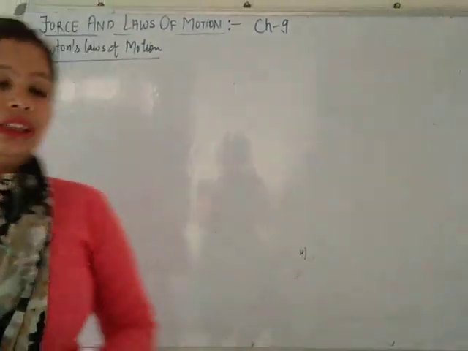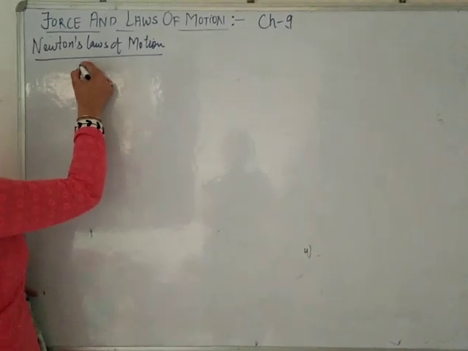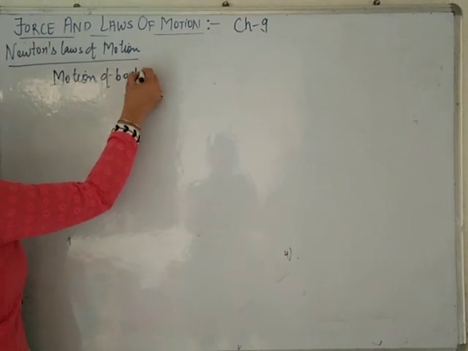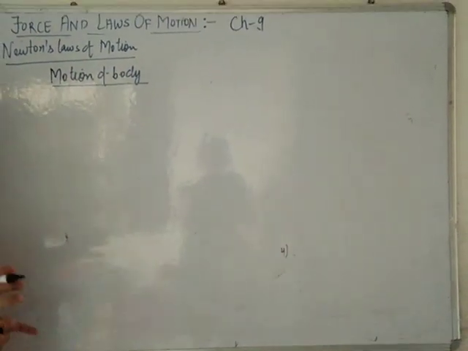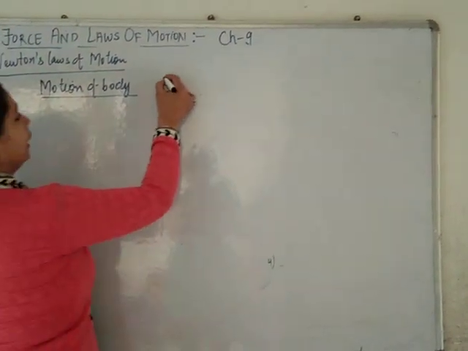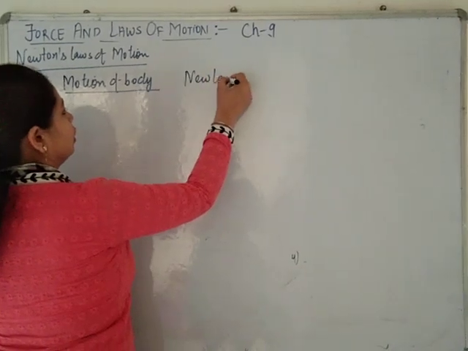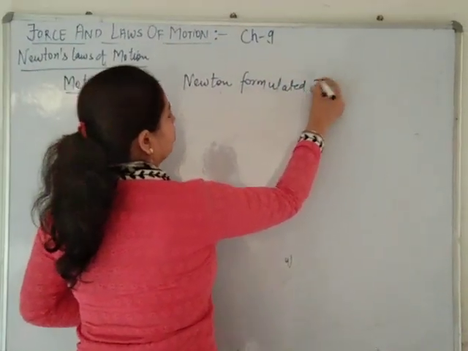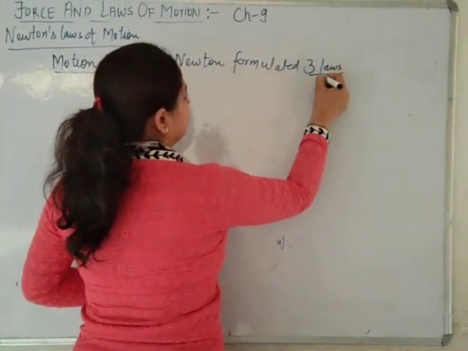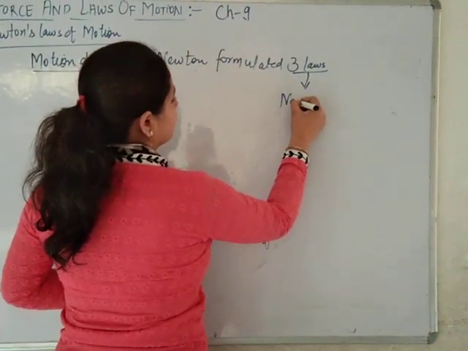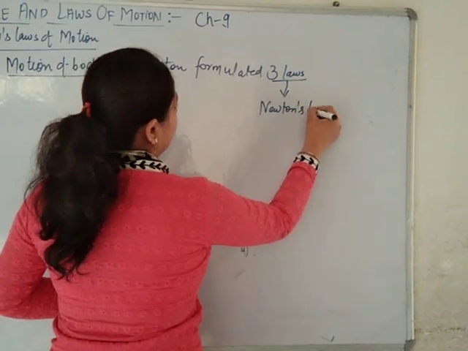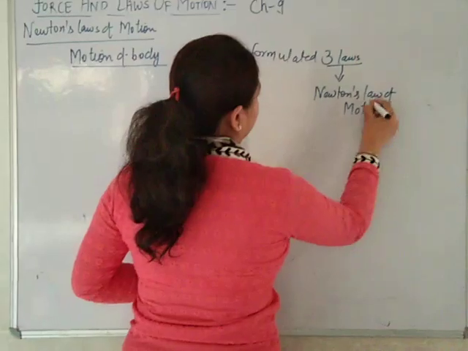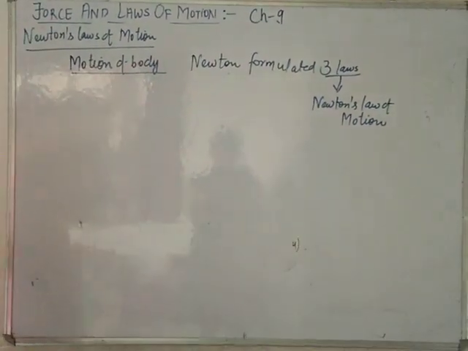So as to study the motion of objects, motion of bodies in our surroundings, Newton formulated three laws. And these three laws are known as Newton's laws of motion.